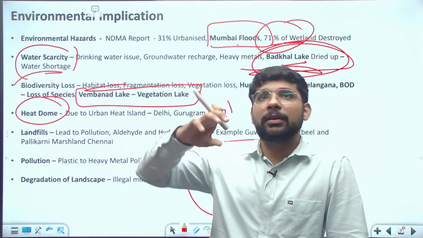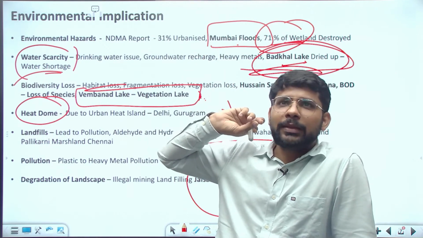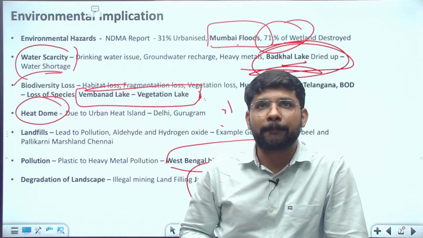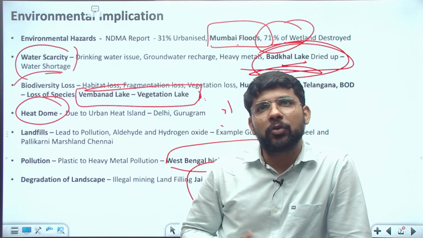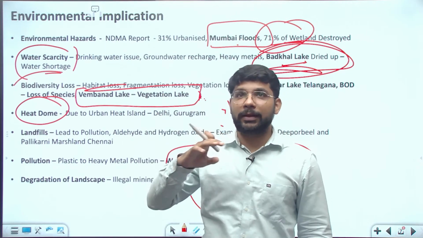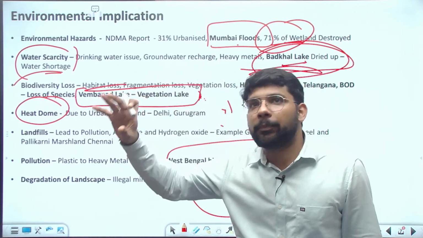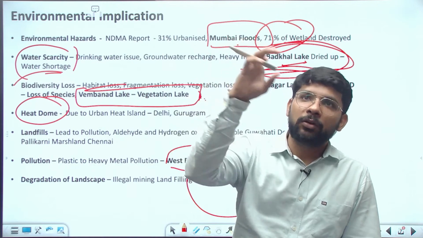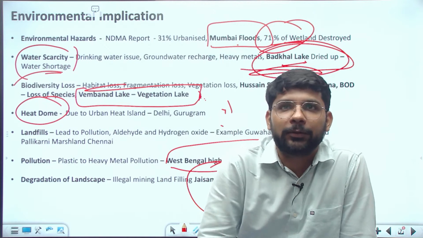Even you can write about some case study you know, like recently in Delhi, the Delhi government restored 2-3 lakes which were dried up. You can mention it in the example. Then, or any government committee was set up for protection of these wetlands and lakes. You can also write that in the way forward.